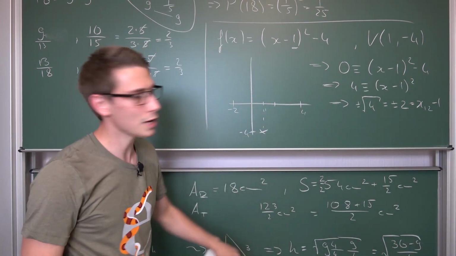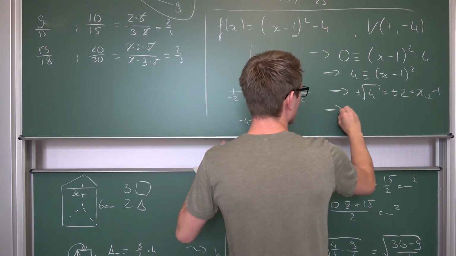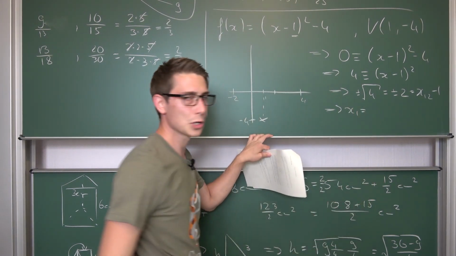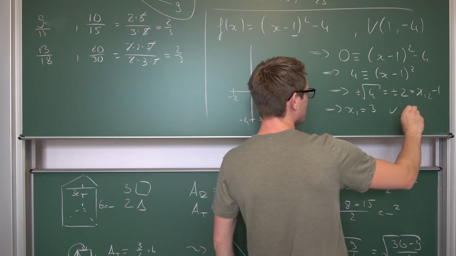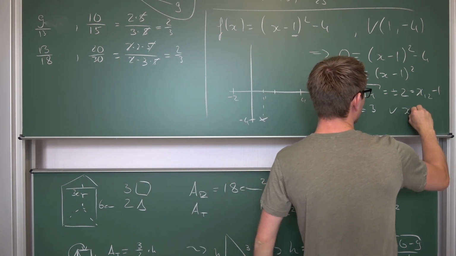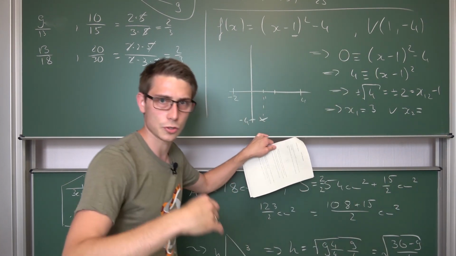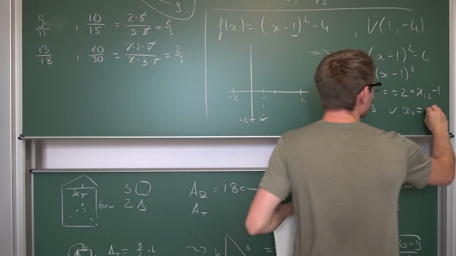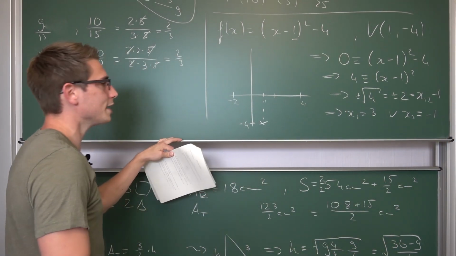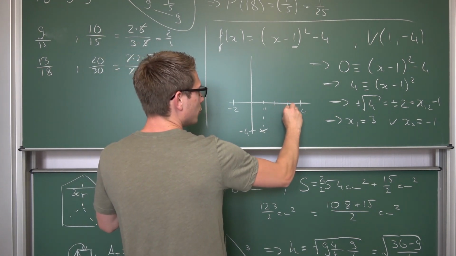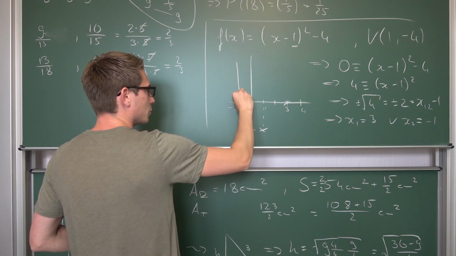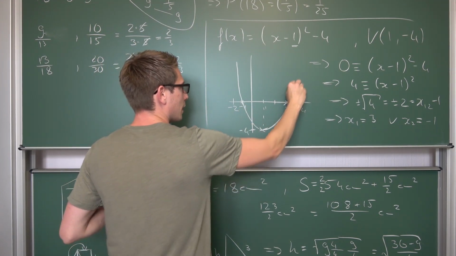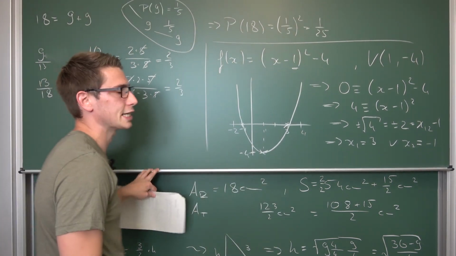And now we are going to add 1 on both sides, leaving us with the first zero being positive 2 plus 1, which is going to give us 3. And the other solution is x2, negative 2 plus 1, which is going to give us negative 1. And this is good, right? I mean, this is pretty easy now. Here's our 3, first one, and here's negative 1. And now we can connect points like absolute mad lads, and thus we are done.